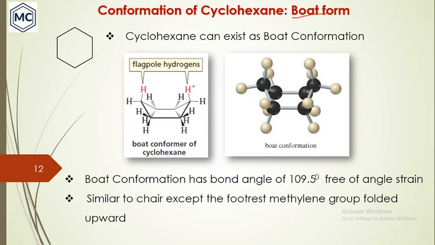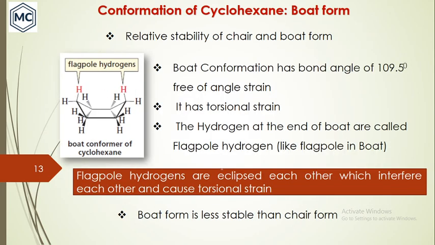And these two flagpole hydrogens are in the same plane and they are eclipsed. And what is the problem with that? If you study the relative stability of chair and boat, you can see that these flagpoles are eclipsed.